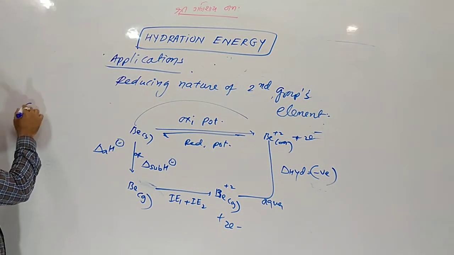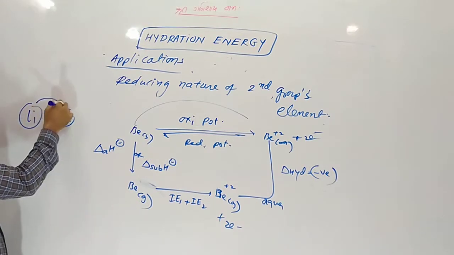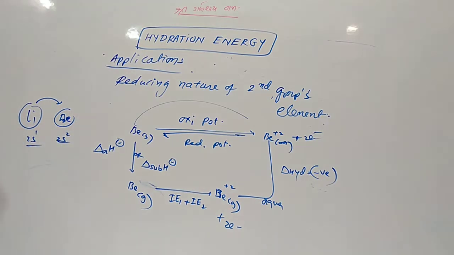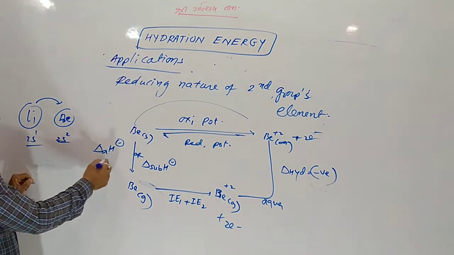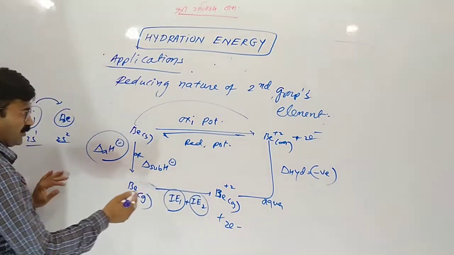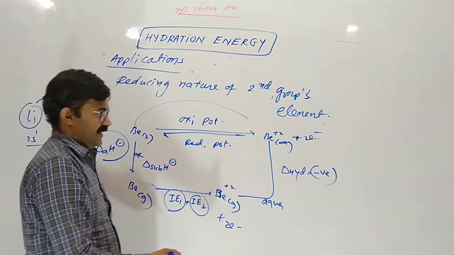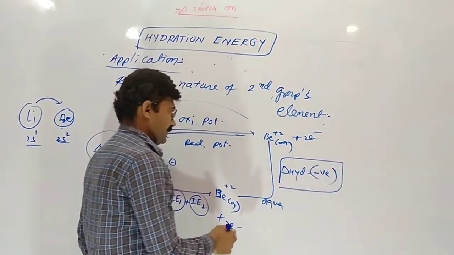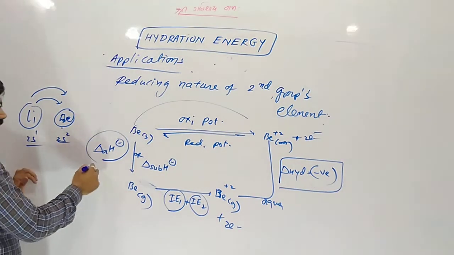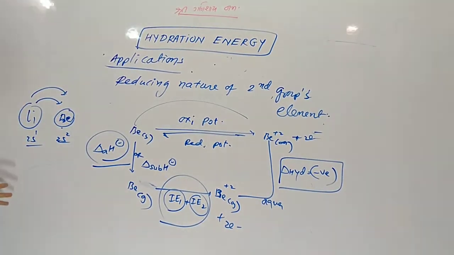Actually, ionization enthalpy of beryllium is more than lithium. It is 2s1 here, 2s2 there. The ionization enthalpy is highest for beryllium, yes, first and second both. Atomization enthalpy is also more. Hydration enthalpy is more than group number first elements, but atomization enthalpy and ionization enthalpy are much more.